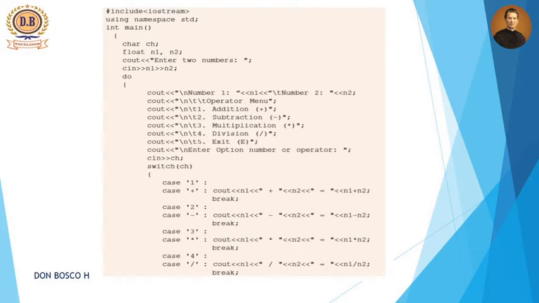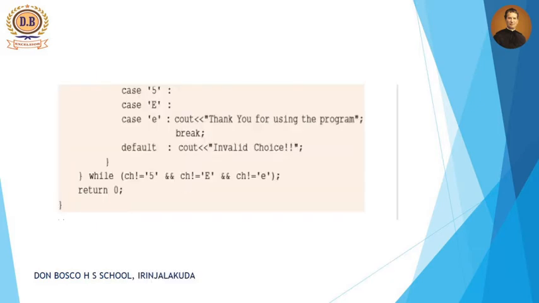Lastly, cout "Thank you for using the program", then break. After that, the default case: if we enter another value that does not belong to any case constant. Then after that, while ch equal to 'e', that means exit.